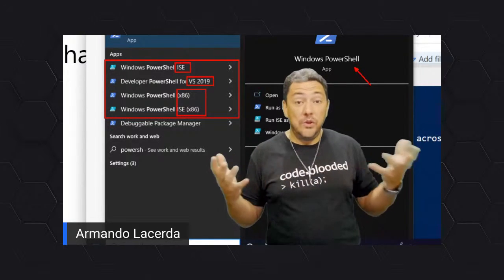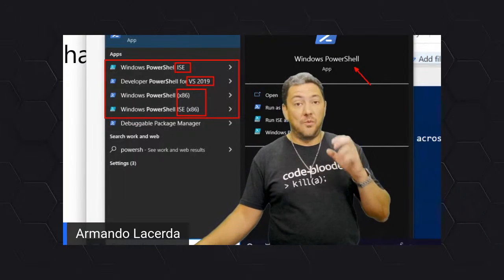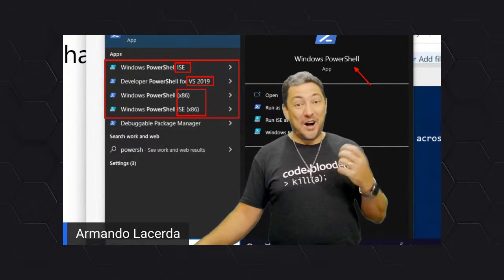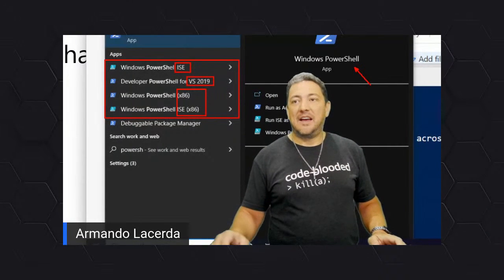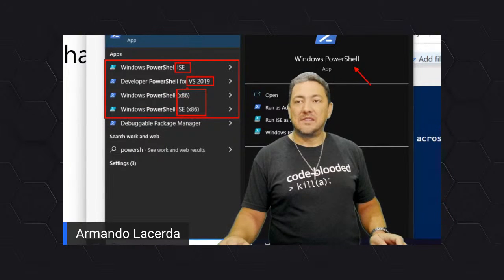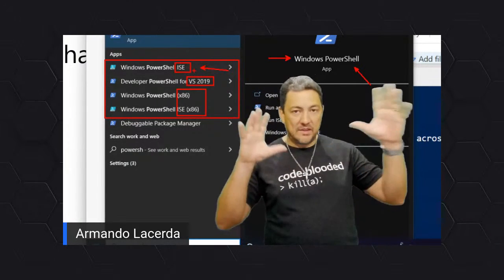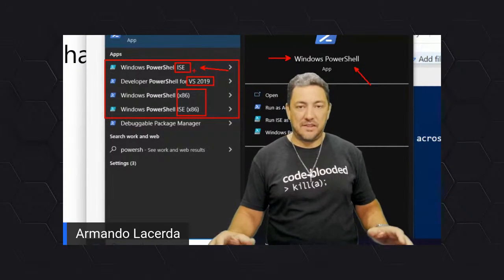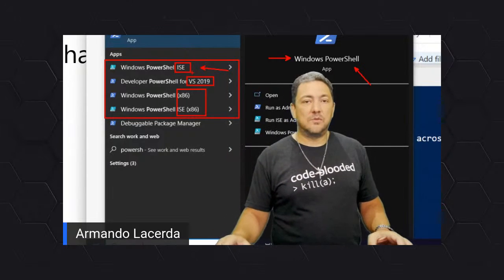So which one should you use? Let's start from here, right? It all depends on what you want to accomplish. If you want to automate something on your local machine, you're going to use one of these guys, right? And more likely you're going to use the 64-bit, not the x86 anymore. You're going to use one of these two here. Actually, either this one or this one, right? This one is kind of cooler. It has some extra graphic interface elements to it. I'll get to it later so you can take a look at it. But yes, one of these two is what you're going to use.